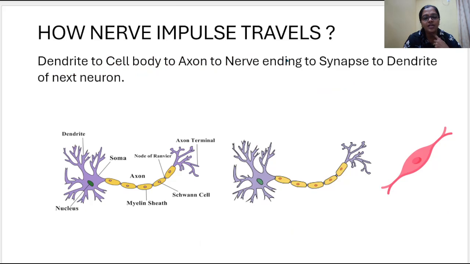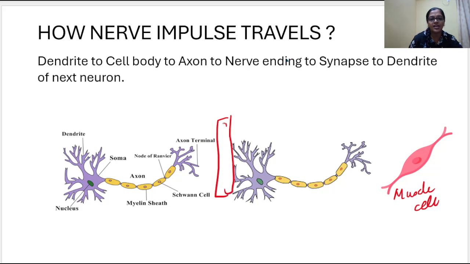Now here they have shown two neurons in close contact. Here one neuron is there and I have shown another neuron and a muscle cell. This is a muscle cell. Okay, so what is happening? The gap which is present here is called a synapse. So the synapse is a gap which is present between the two neurons.